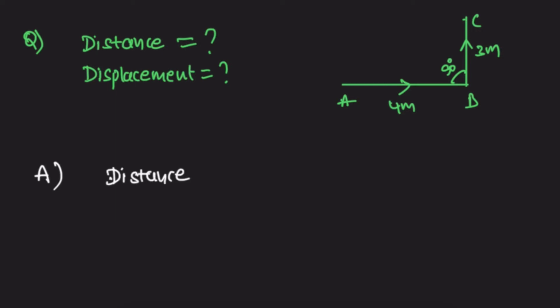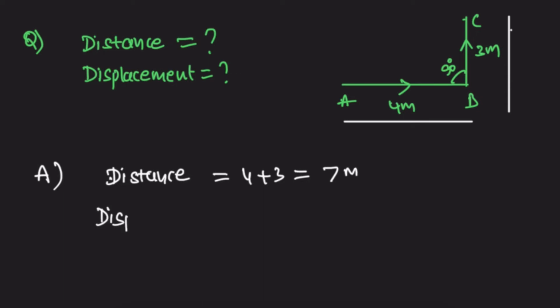Distance means the total length in which way the body is moving. So first, the body is moving 4 meters in a straight line and 3 meters in a straight line. So distance is here 4 plus 3, that is 7 meters.